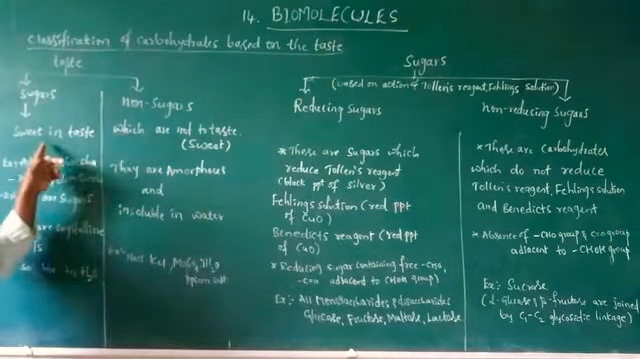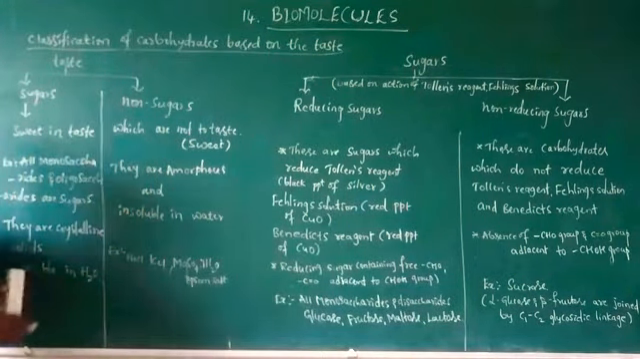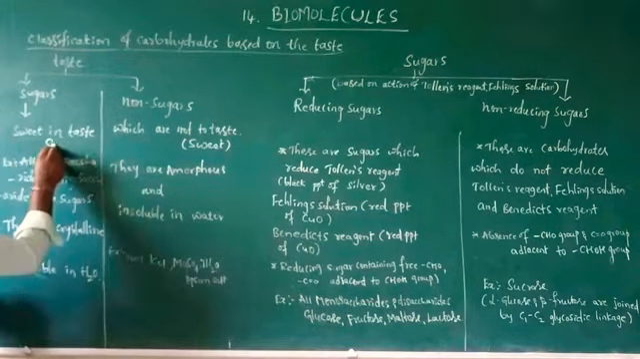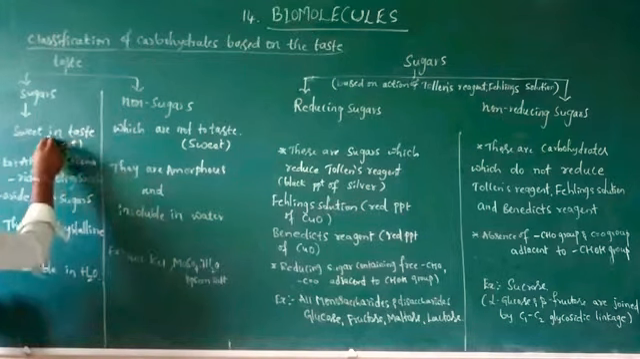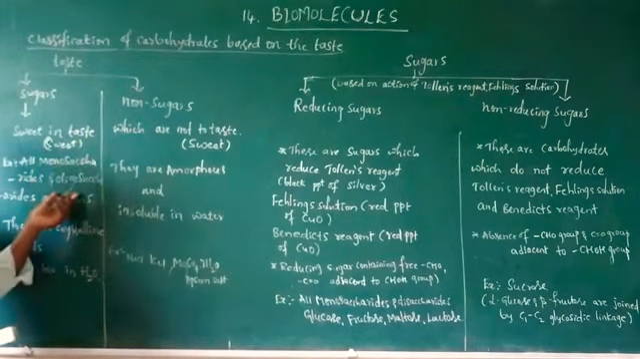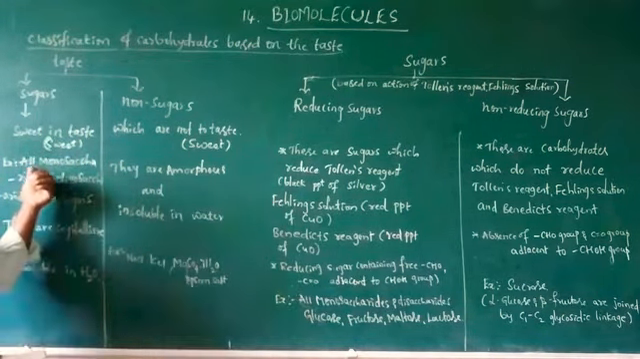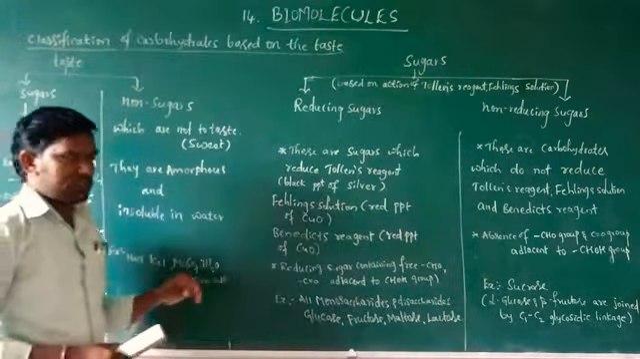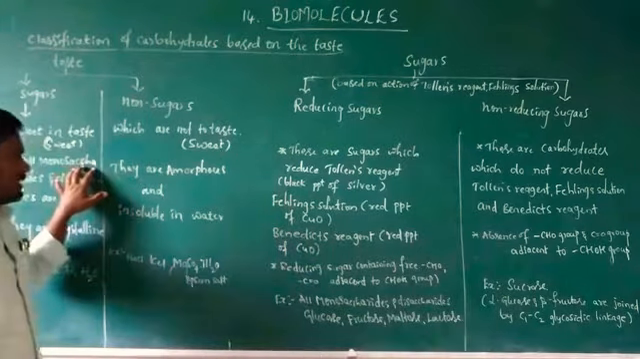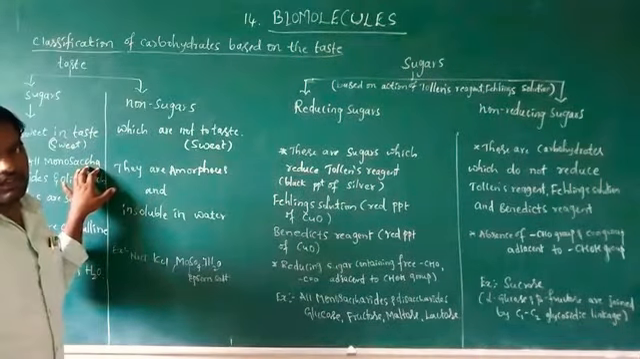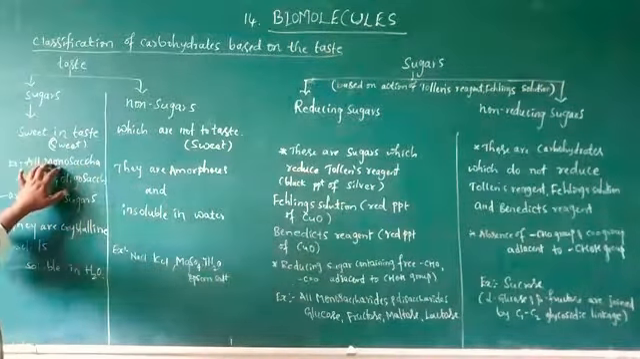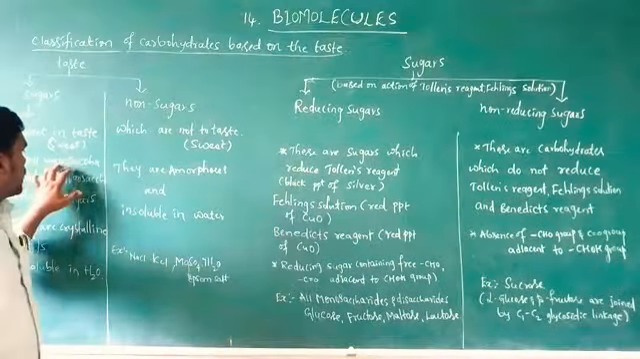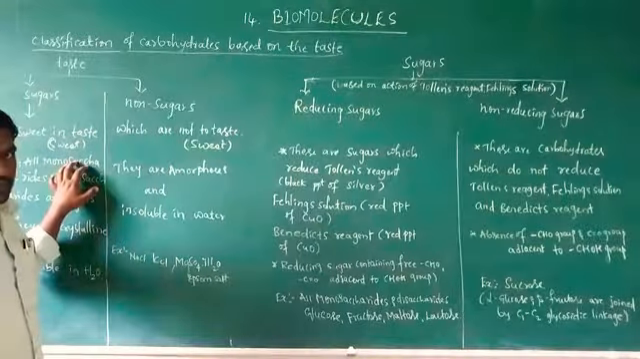Examples of sugars are all monosaccharides and oligosaccharides. We already know what monosaccharides are. They contain one monomer unit. They cannot be hydrolyzed further. Glucose, fructose and galactose are examples of monosaccharides.